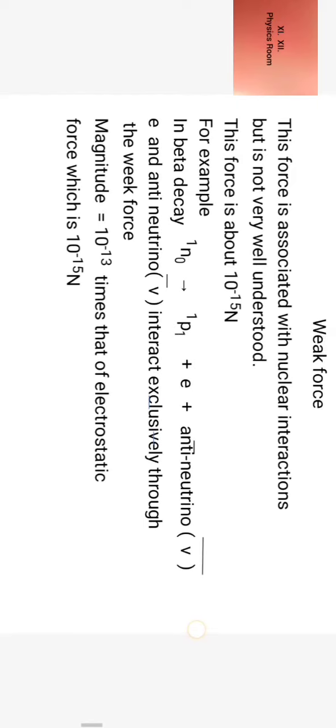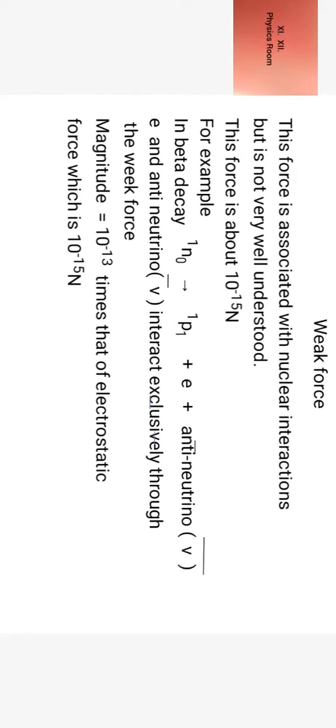Now how does it happen actually? Neutron consists of up-down-down quarks, and proton consists of up-up-down quarks. Now one down quark of neutron is converted into up quark, and the difference in the mass is generated in the form of beta particle, that is an electron.